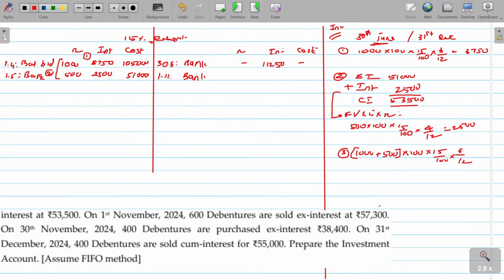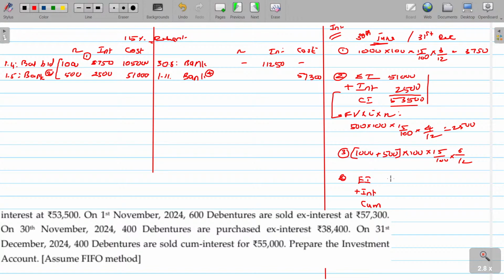600 debentures are sold ex-interest at 57,300. Now, while selling, what will you do? How much will you collect? You collect cum interest, that is, ex-interest plus accrued interest.